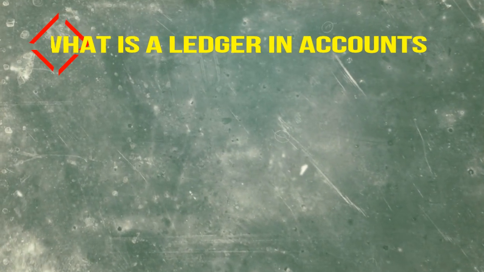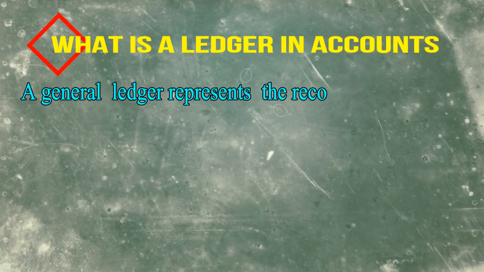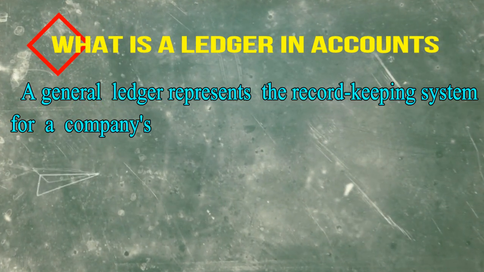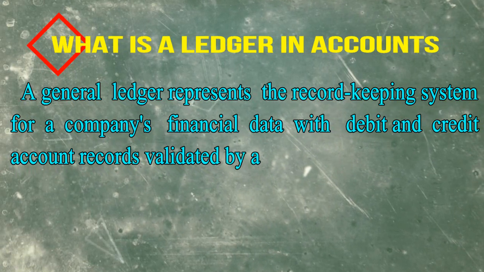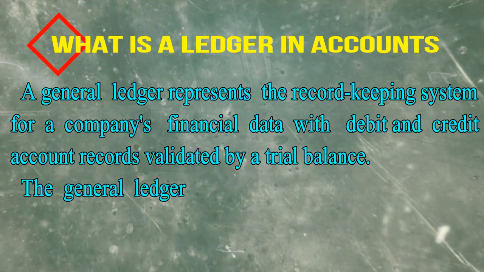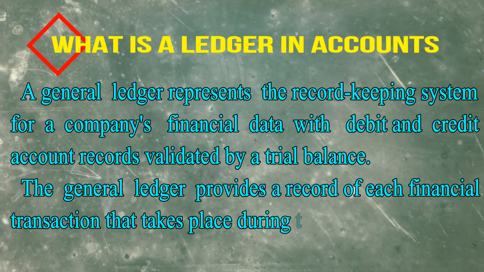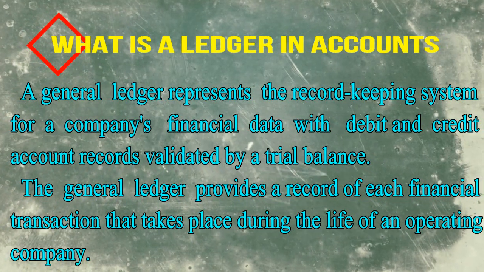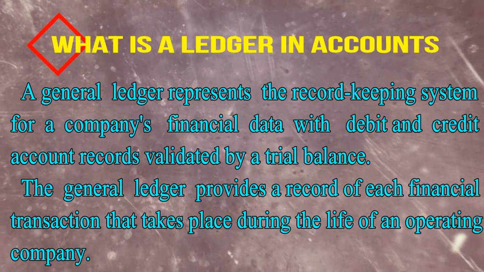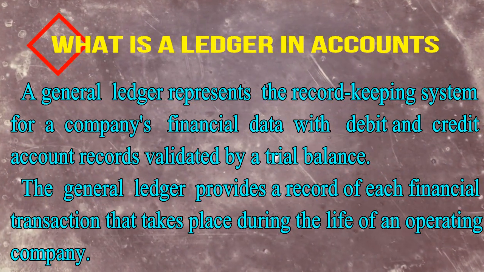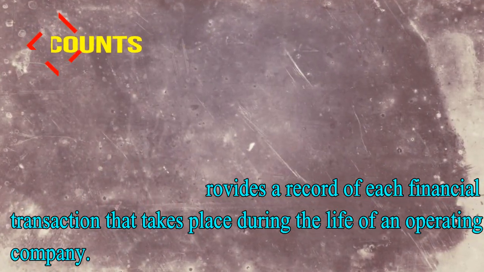Now, another question is, what is a ledger in accounts? A journal ledger represents the record keeping system for a company's financial data with debit and credit account records validated by a trial balance. The general ledger provides a record of each financial transaction that takes place during the life of an operating company.